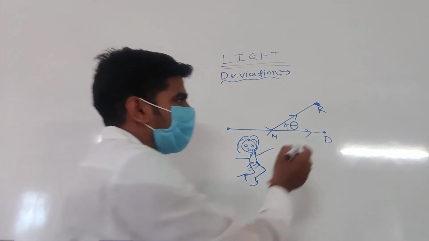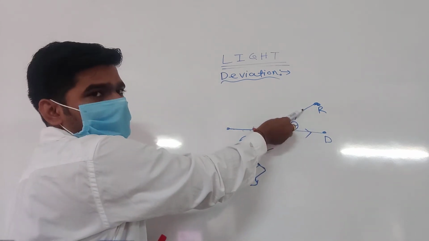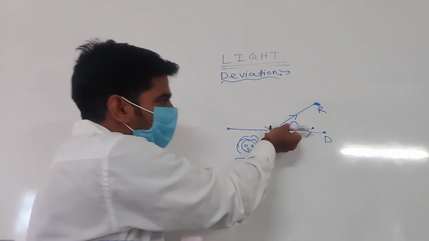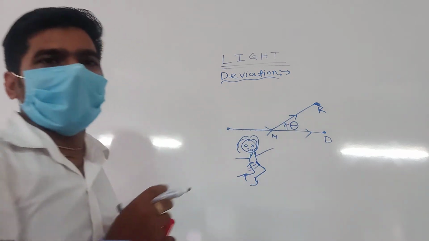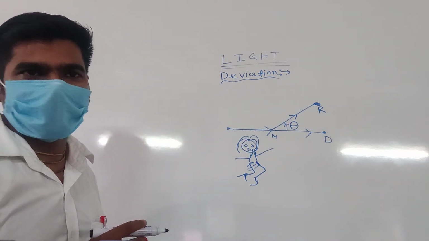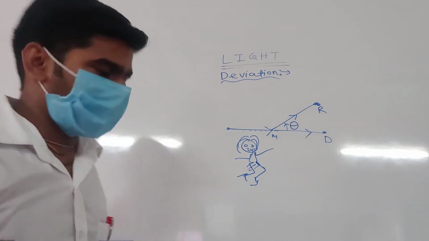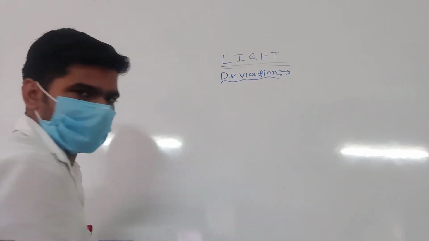No, sir. D is your destination point. That means you bend some angle. You deviate some angle, or by mistake you move to that point. That angle is called the angle of deviation. Okay? Yes, sir. Now we discuss that part. Now we move towards optics.